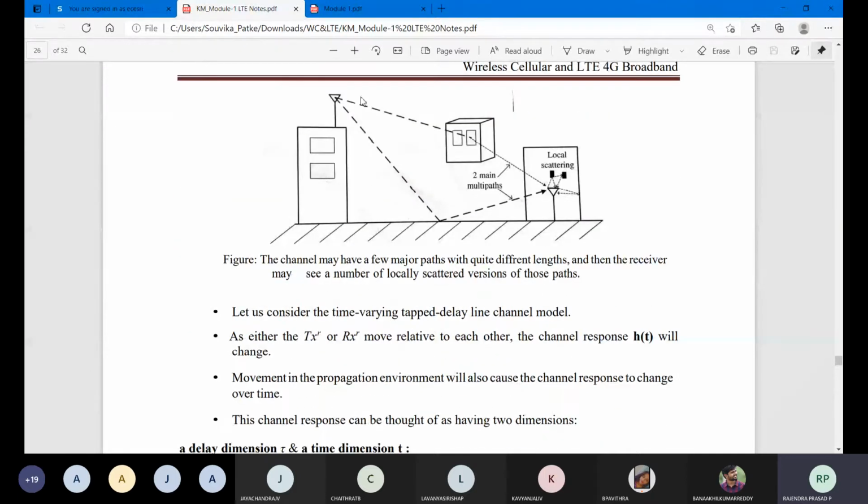We have seen this example. There is an antenna over there, two antennas, local scattering. You can observe the angles at which they refract. The same signal only will be transmitted.